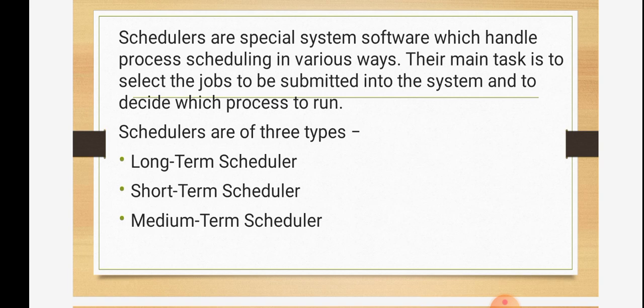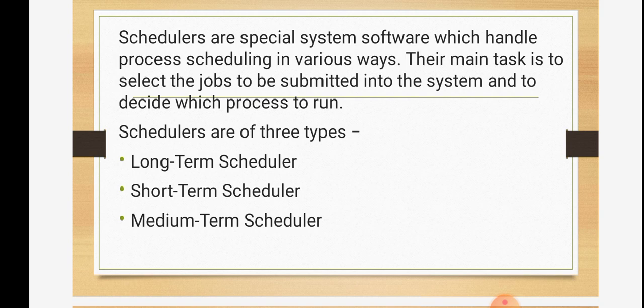So what is the main task of the scheduler? It is going to select the job, that is, it is going to select the process to be submitted to the CPU for the sake of execution. The scheduler is a software that allows you to handle the processing. The main task is to select the number of processes which are ready for execution. Those processes are to be submitted to the CPU for execution.